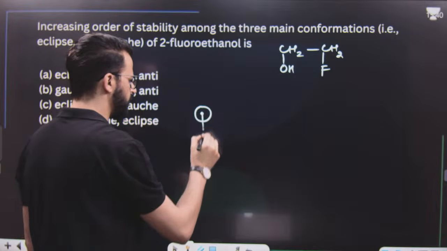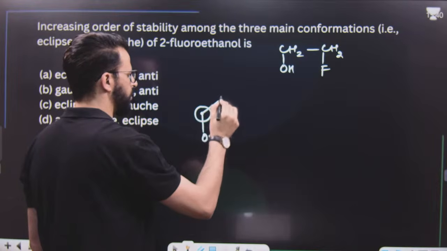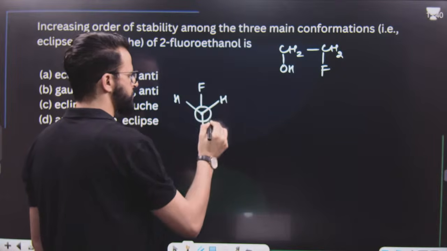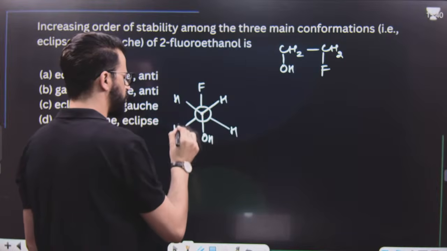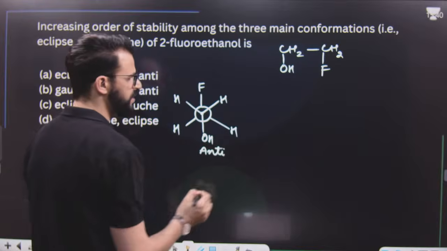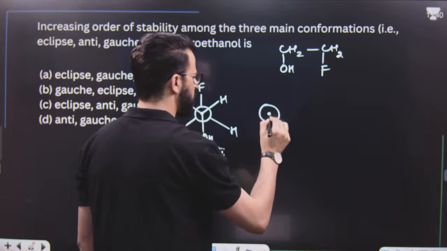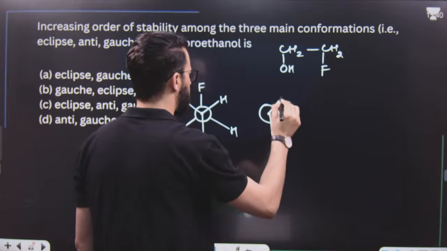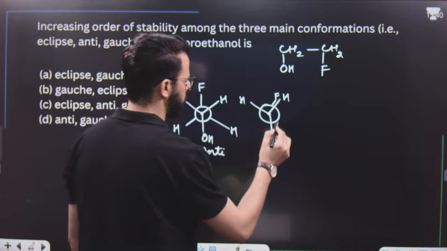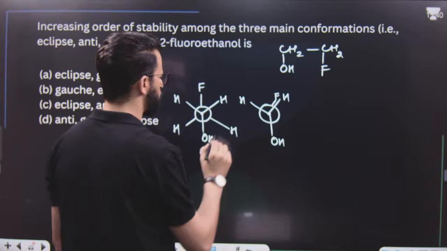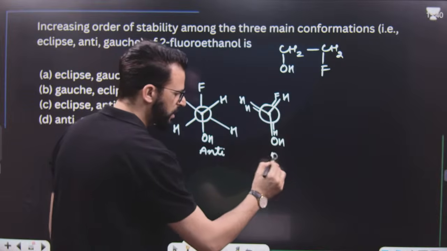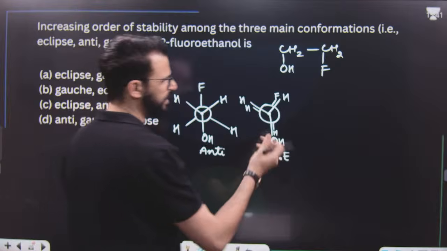For that, let me draw the structures over here. This is one of the structures, and this structure is a staggered form. We know this, and this staggered is the anti form. We have another structure like this. Say this is F now, then F goes to this position. That means H goes to this position and H goes to this position. This is partially eclipsed. That means this is an eclipsed form, but a partially eclipsed one.